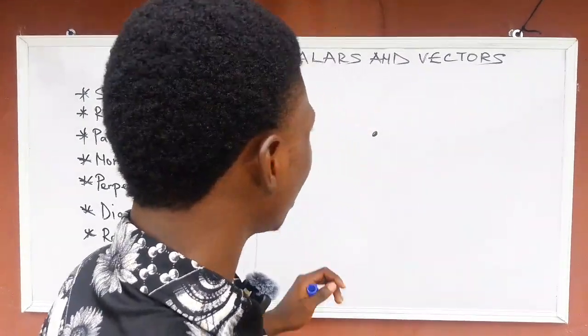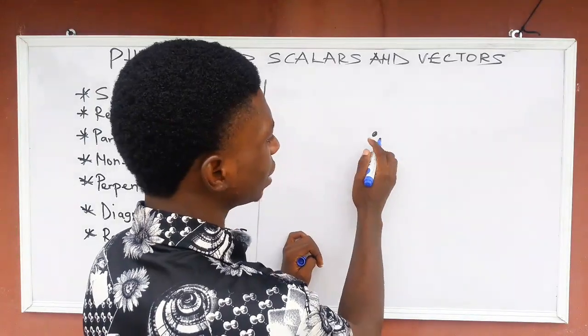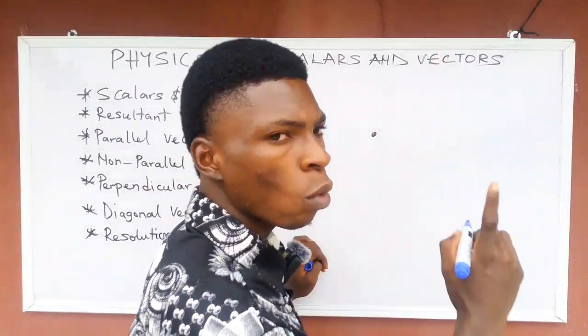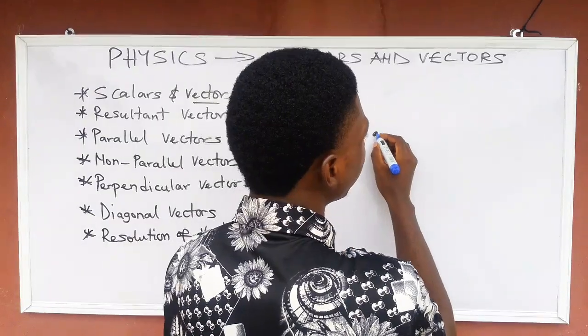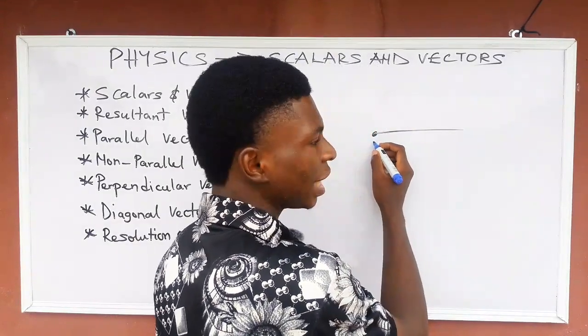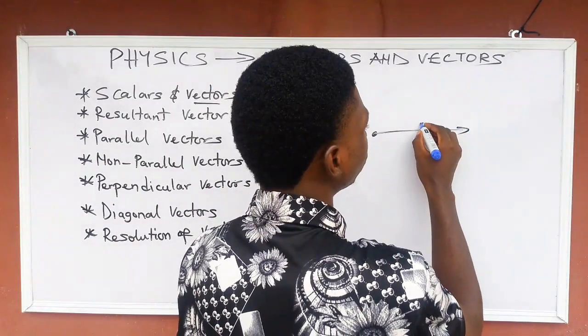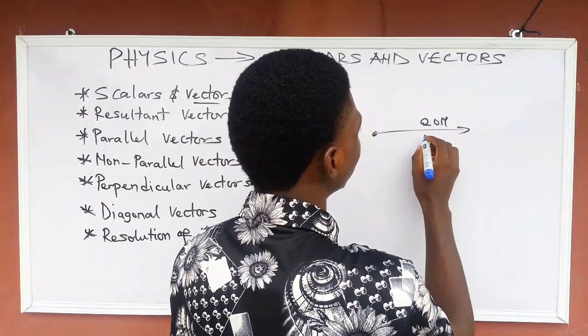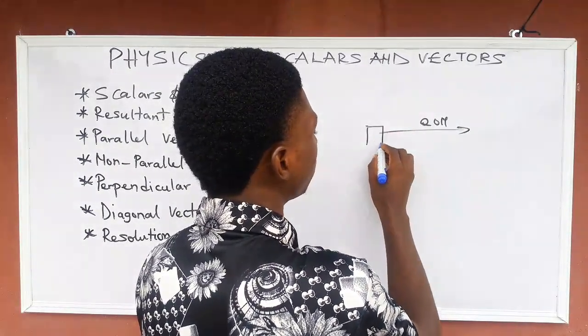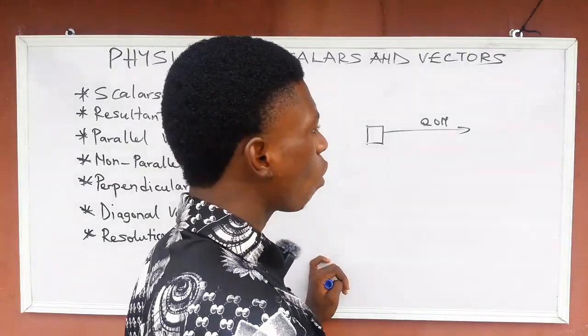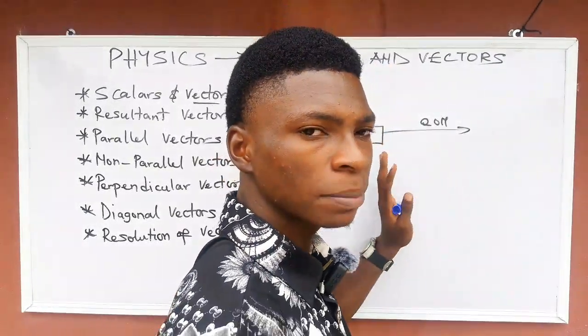So for this parallel vector, let's say a body is here and one force is applied to it. Let's say the force applied to this object is 20 Newton. The body here is a box, and one person applied a force of 20 Newton to this box.